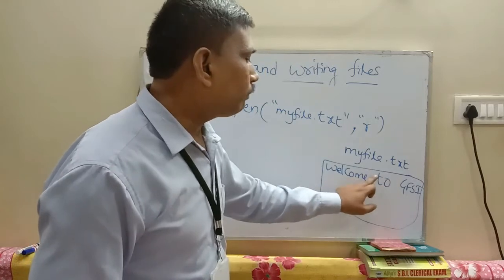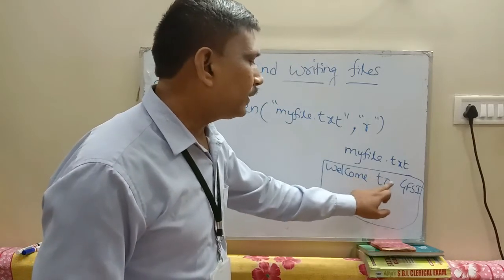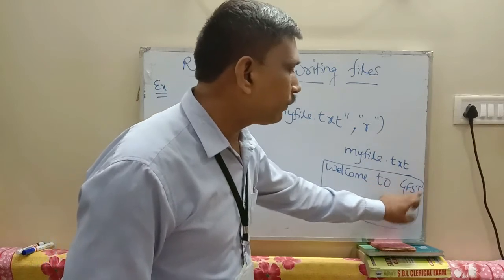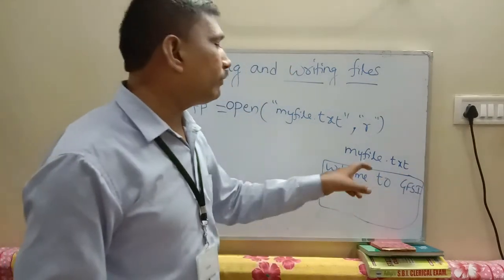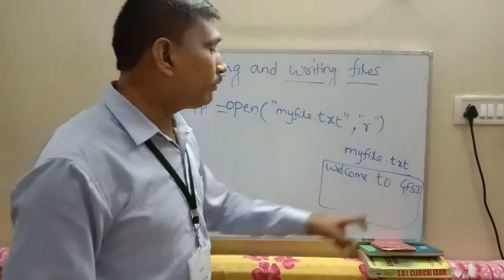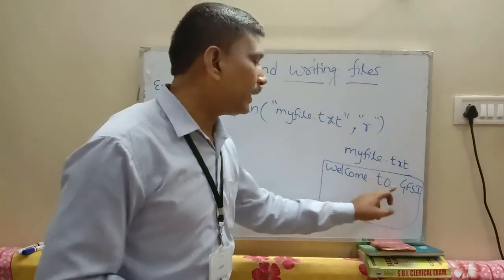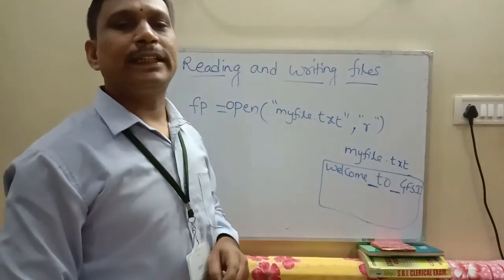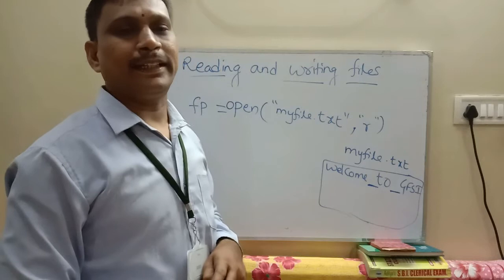Okay, 7 plus 1, 8, 9, 10, 11, 12, 13, 14, 15. Total how many characters does myfile.txt consist of? 15 characters, including white spaces also. These are called white spaces. Blank spaces are also considered as one character.